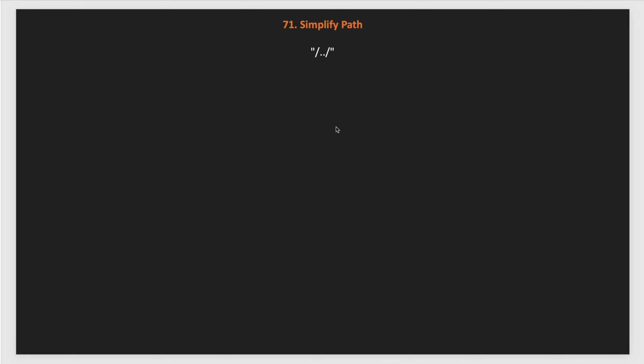Let's take another example. For this example, we first have the root directory starting with slash, then we go to the parent directory, which is double period. So this will go out, and then we have again a single slash, which is the root directory itself. So the final answer is just a slash, which is the root directory of the file system.